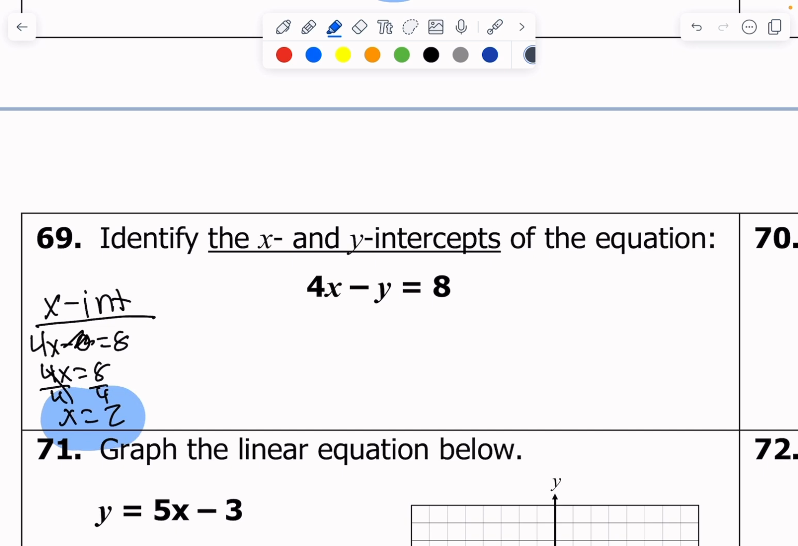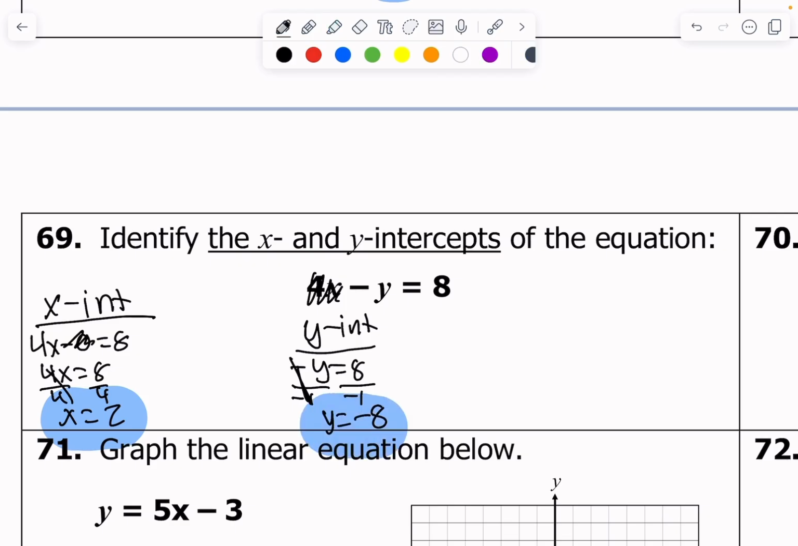That's our x-intercept. We also call that a zero, so we crossed the x-axis. Y-intercept, I plug in a 0 for x. And so when I do that, this all goes away. And so I'm just left with -y = 8. I can divide both sides by -1. And I get y = -8. That is our y-intercept. That's it.